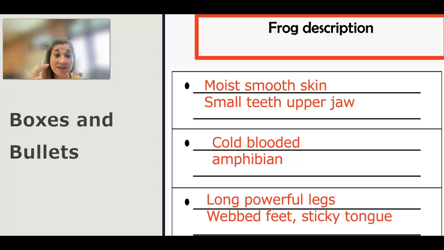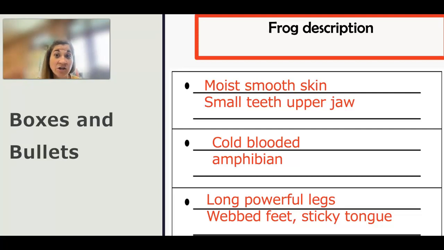Find where it says boxes and bullets. Choose what subtopic you are going to use for boxes and bullets. If you need to continue working on compare contrast or cause and effect, you can also do that. Boxes and bullets should be easy for you.